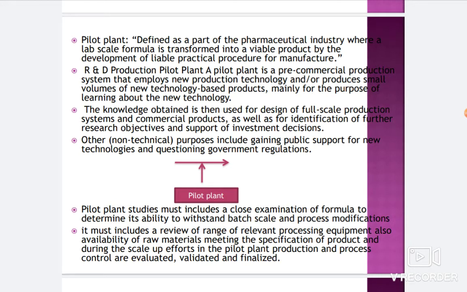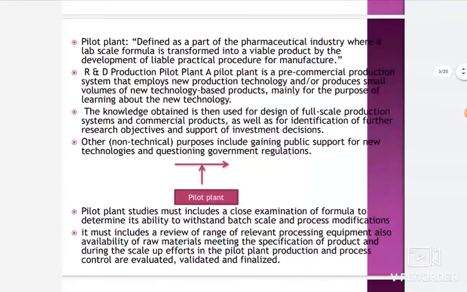Next, the pilot plant study must include a close examination of the formula to determine its ability to withstand batch scale and process modification. But these are obvious things. In this study there is a need for a proper formulation of a scaled-up formula, and a requirement of what kind of process modification is required.